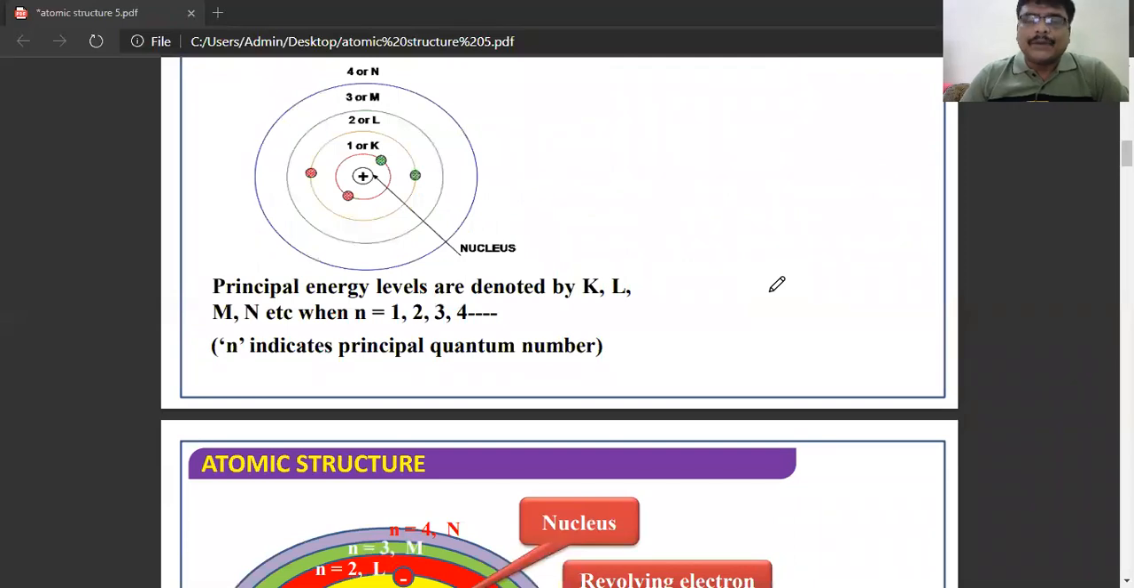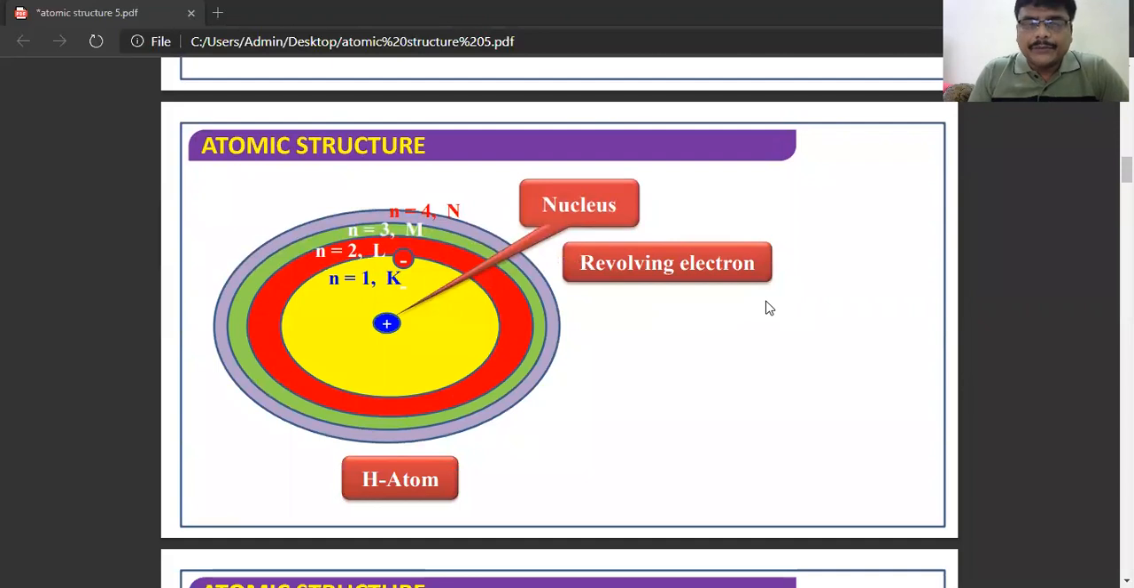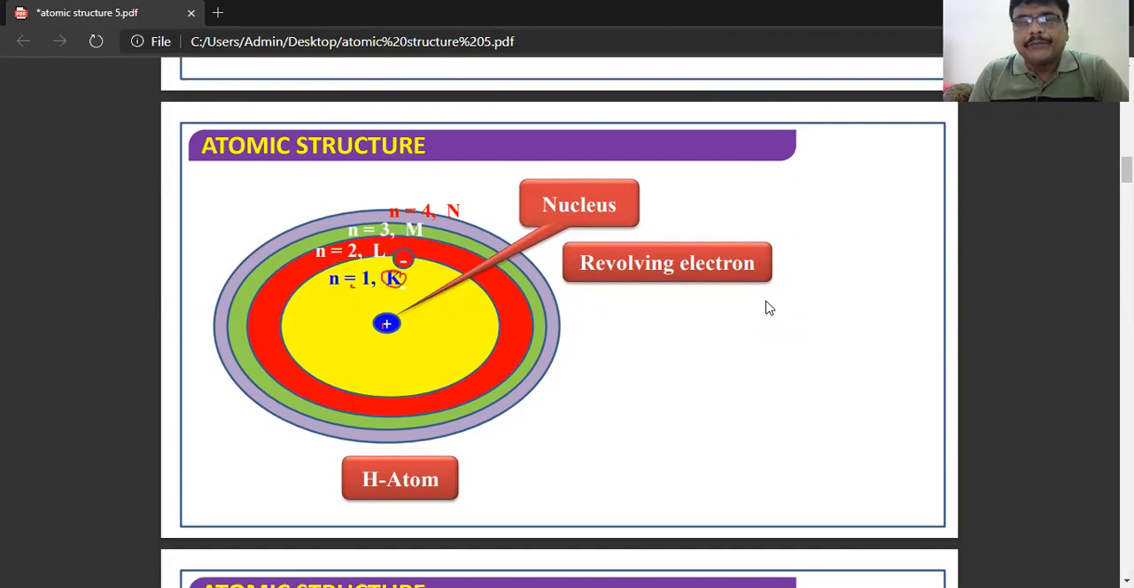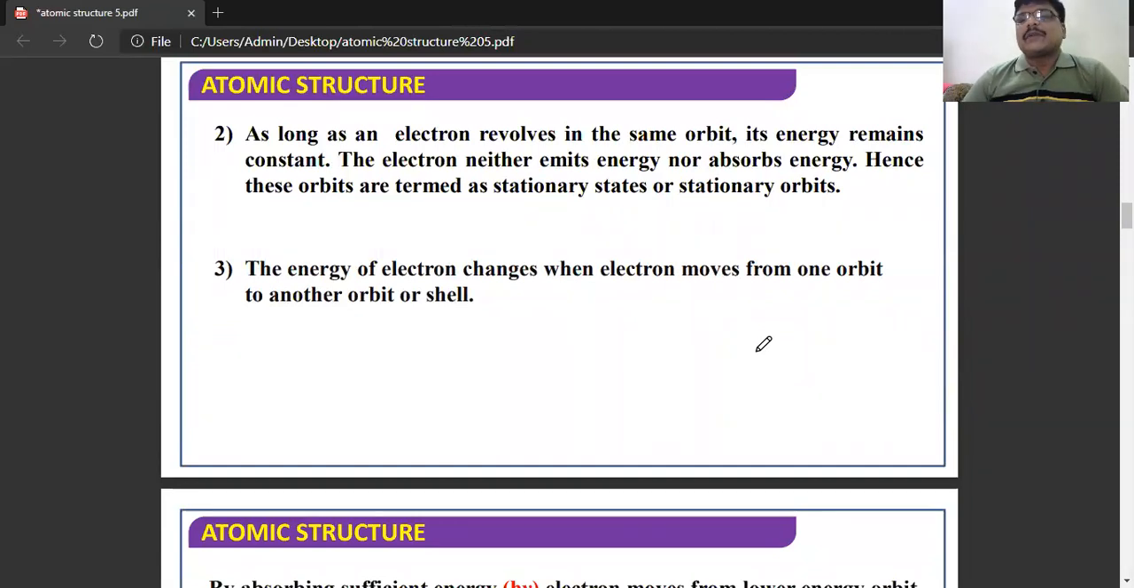See here, the second postulate explains how these orbits are denoted. These principal energy levels or orbits or shells are denoted by K, L, M, N or 1, 2, 3, 4, starting from the nucleus. So this is a nucleus. When n is equal to 1, that energy level is known as K. When n is equal to 2, L, n is equal to 3, M, and n is equal to 4, N, and so on.